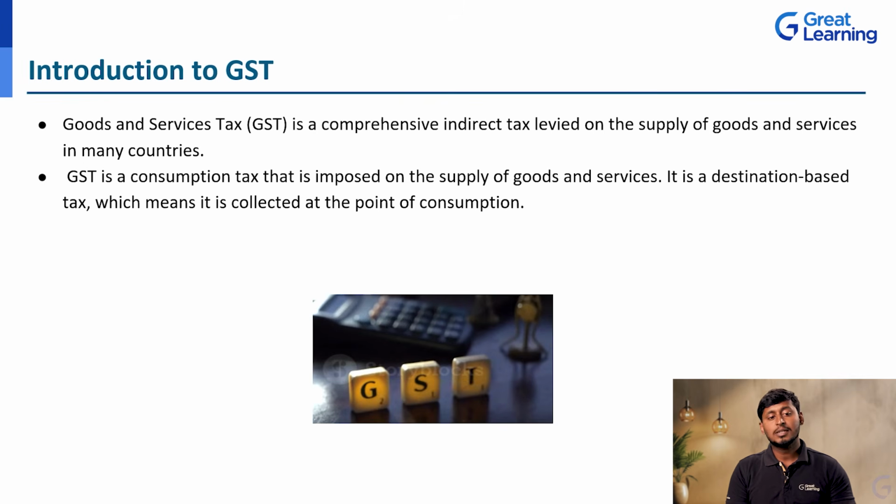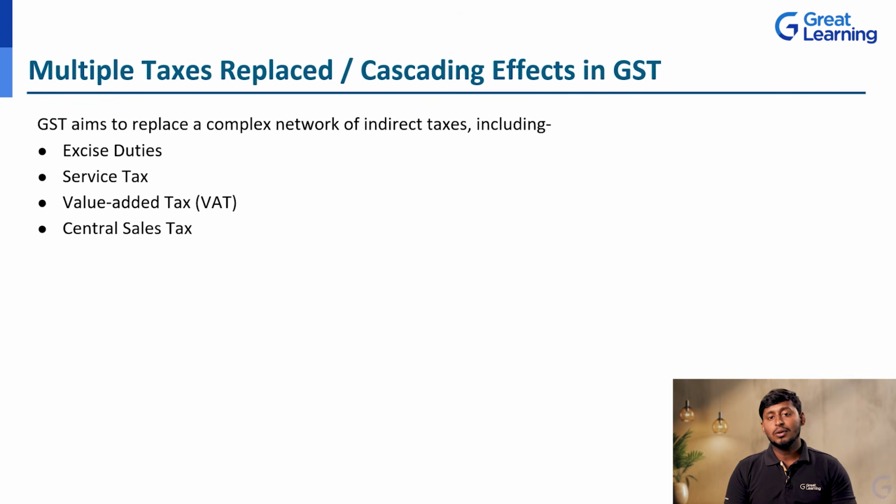Okay. So next, after implementing this GST, what are the many taxes we are going to replace or eradicate from our tax system? Before that, I will tell you about cascading effects in GST. What do you mean by cascading effects? In the earlier example, the central government is going to levy some tax, correct?